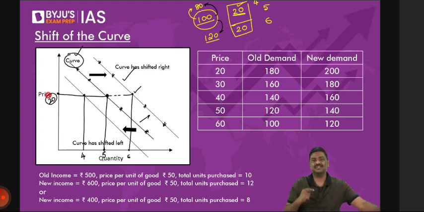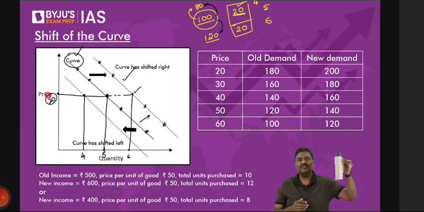For example, your income changes. Your taste and preference changes. Sir, how if my taste changes, the curve will shift? Simple. Imagine now you're interested not in buying of this product.